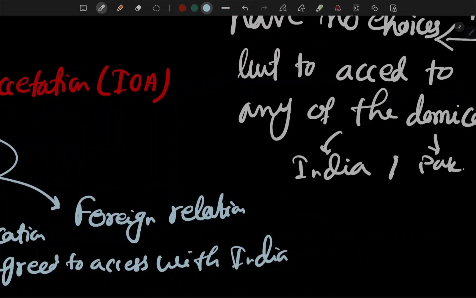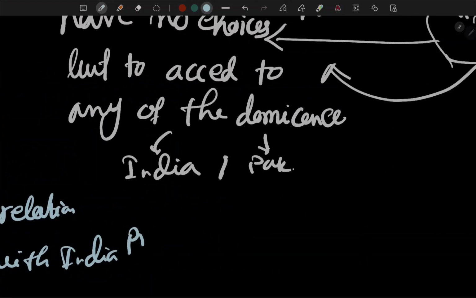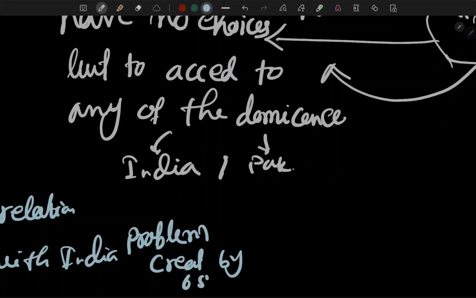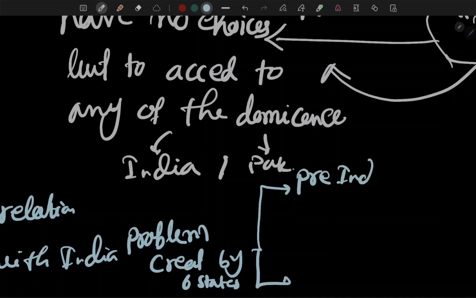However, 6 states basically created problems. What are those 6 states? We divided them into 2 parts. First and foremost, the pre-independence era, and the next one is post-independence.